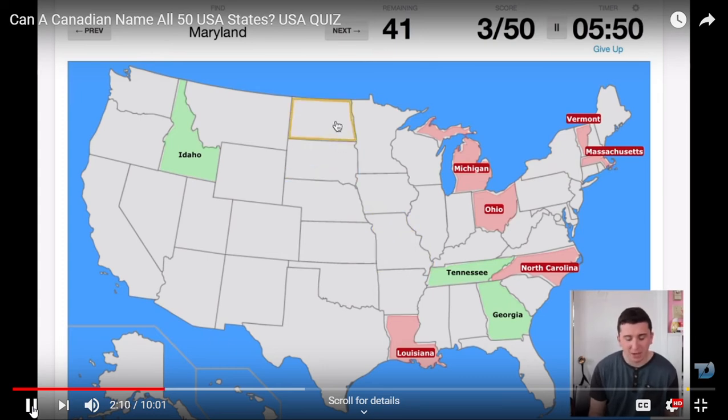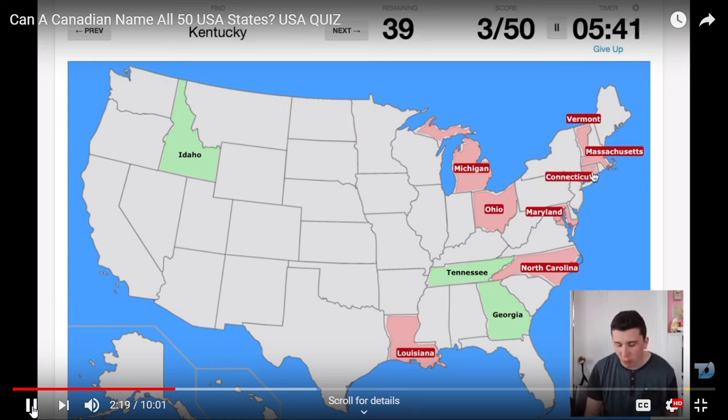Maryland. Maryland is close, isn't it? Where are the states? I honestly don't know. Okay, Connecticut, all of these are just such a blur. Can we get one? Like, that's right over there. Okay, Kentucky. Hopefully, when we get more into the West, because I'm a West Canadian, I can name a few more on that side. But as of right now, this is looking really ugly.